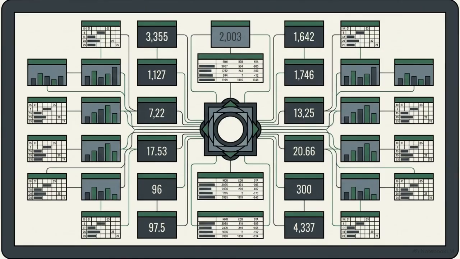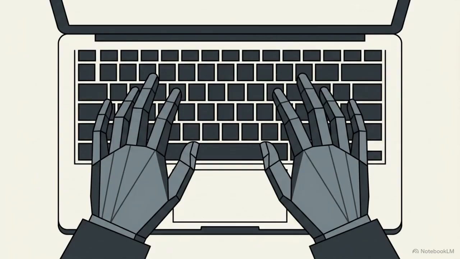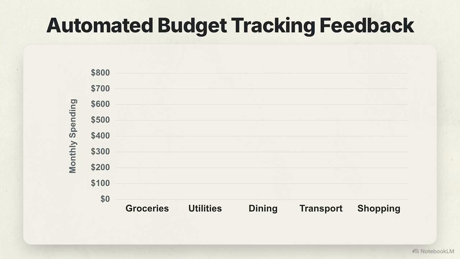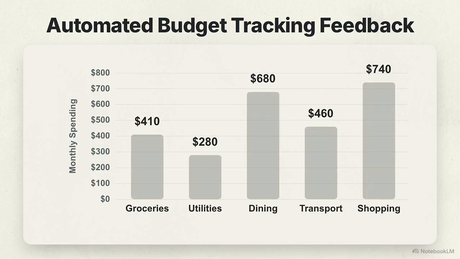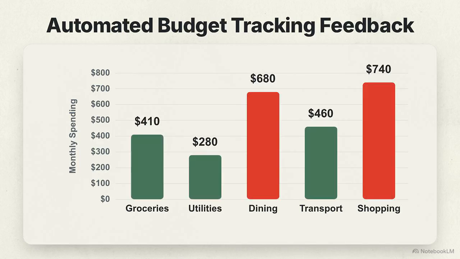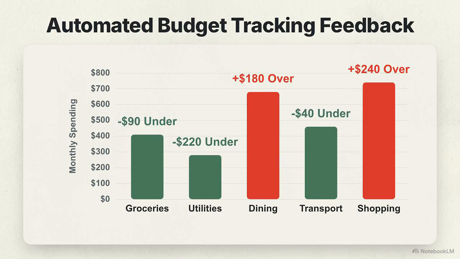The system pushes those hub values outward, constructing your monthly tracking sheets, bill calendars, and annual summaries, without you ever needing to copy or paste a single cell. When you enter what you actually spend, the system calculates the difference instantly. You get immediate color-coded feedback, green for under budget, red for over, eliminating the need for manual math.